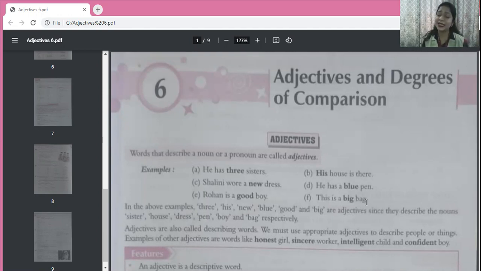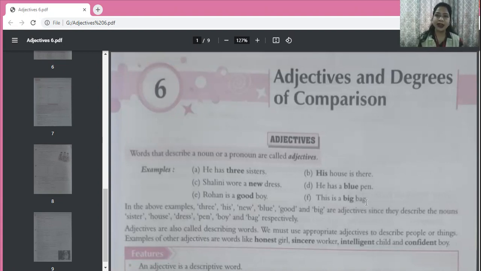Now, what are adjectives? Adjectives are the words that describe a noun or pronoun in a sentence. You can also call them describing words. When little children are taught about adjectives, they are told that they are describing words. Now, what does describing words mean?